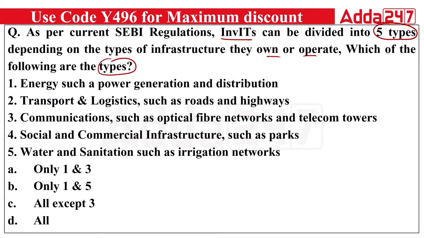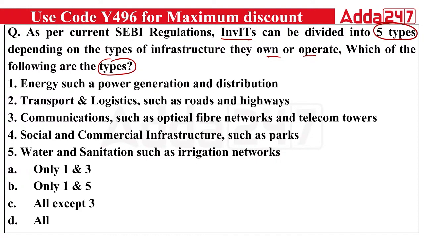So REITs have 5 types, and InvITs also have 5 types. Here you have to answer which are those 5 types. First is energy, such as power generation and distribution. Second is transport and logistics, such as roads and highways. Communication, such as optical fiber network and telecom towers. Social and commercial infrastructure, such as parks, and water and sanitation, such as irrigation network. So out of these, which is actually part of InvIT? A, B, C or D?